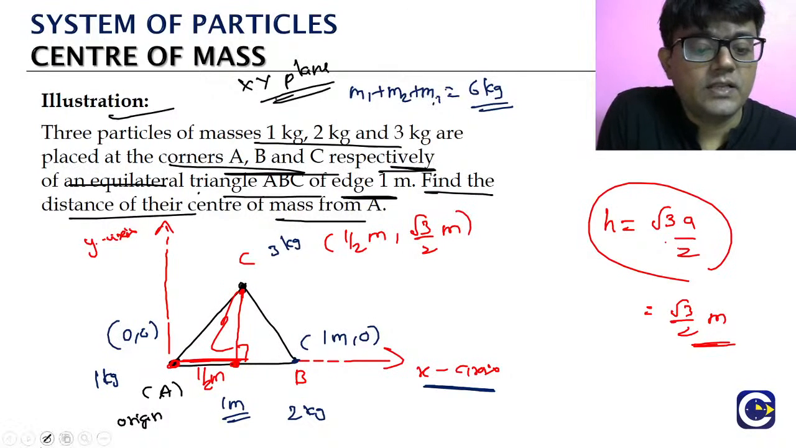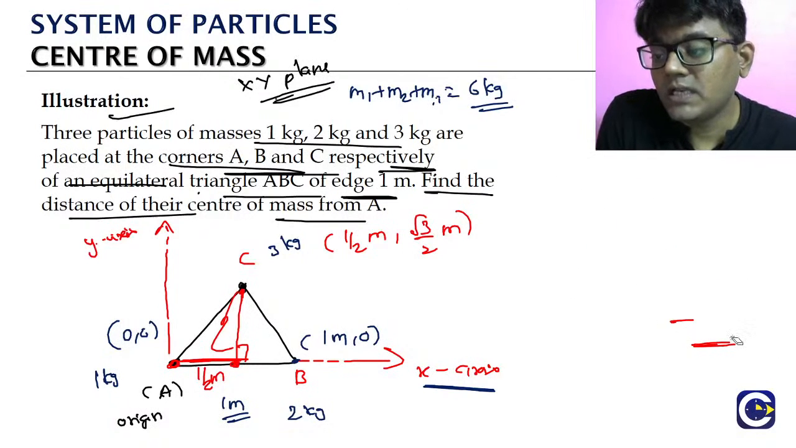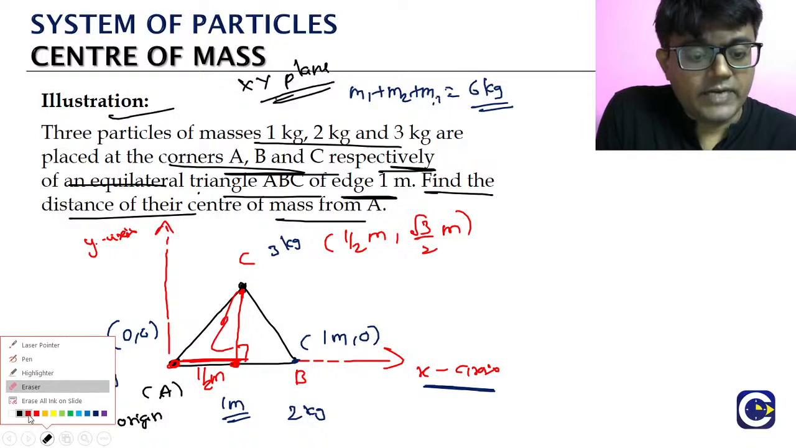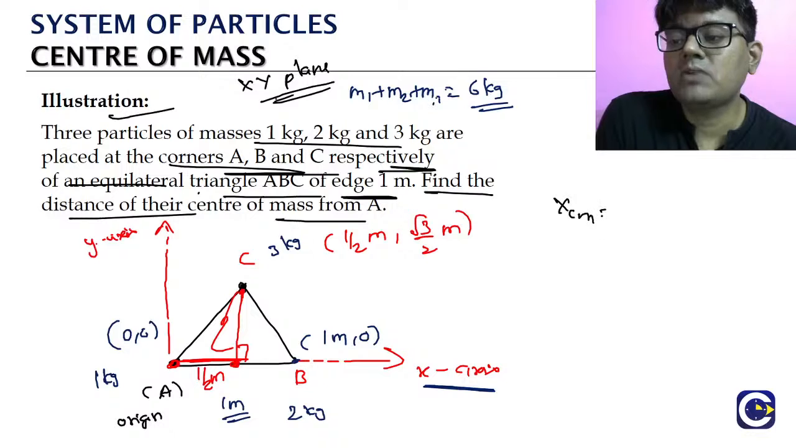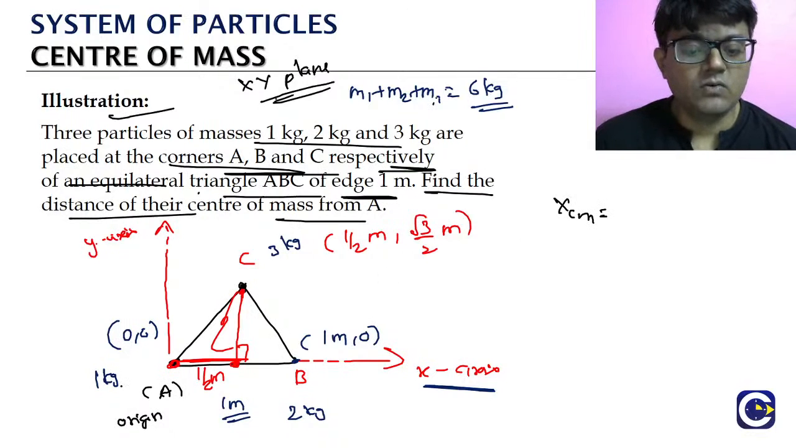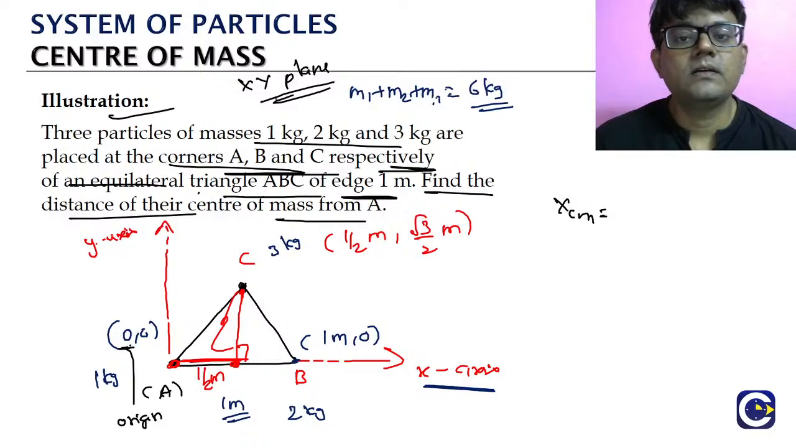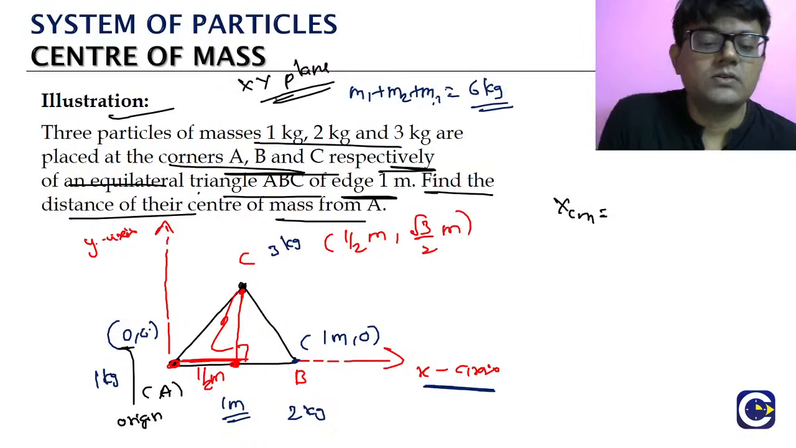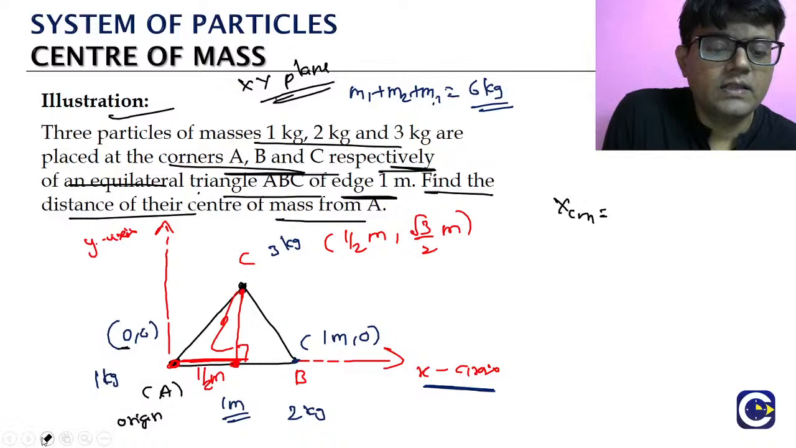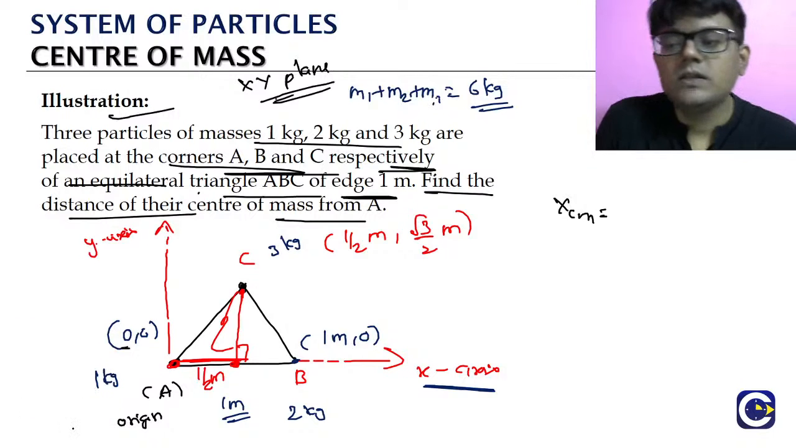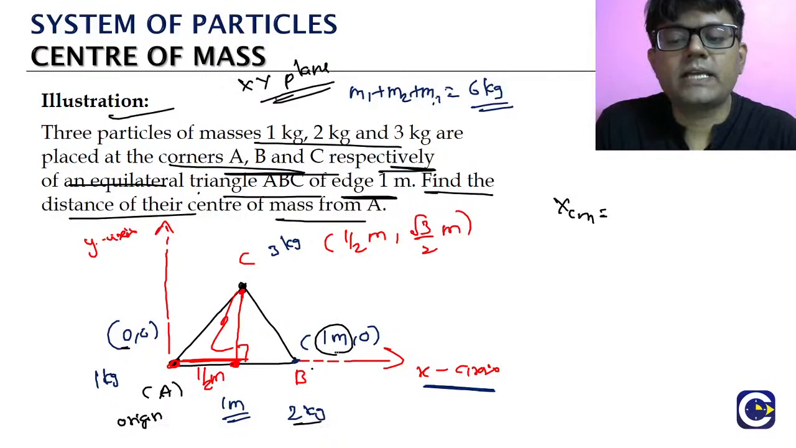So we are having the x coordinate and y coordinate of all the particles. Now, what is the remaining thing? x center of mass. m1 x1: what is particle A's x coordinate? 0, so that is zero. Next, m2 into x2. The 2 kg particle's x coordinate is 1.